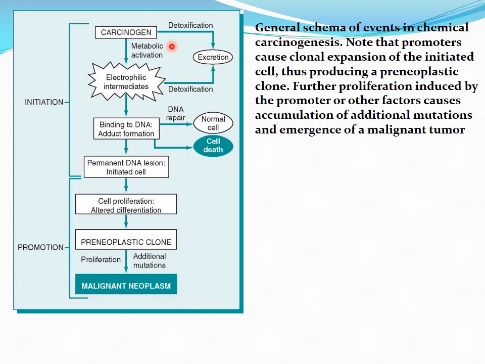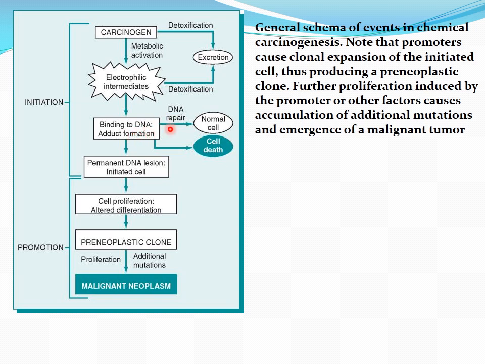Thus they produce a pre-neoplastic clone, and further proliferation induced by the promoter or other factors causes the accumulation of additional mutations and emergence of a malignant tumor. So this is the stepwise process. First of all, the carcinogenic agents lead to metabolic activation, and electrophilic intermediates are involved, and ultimately there is binding to DNA.